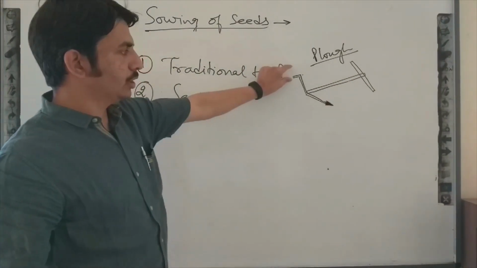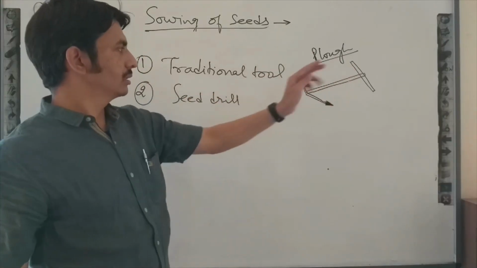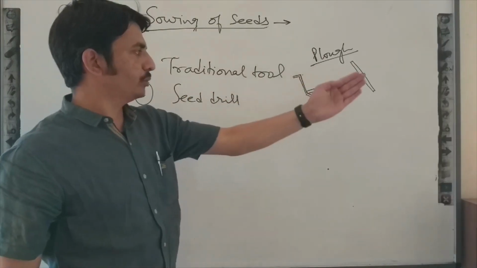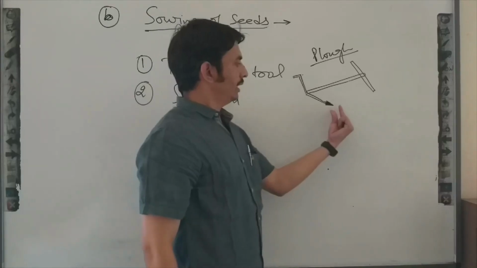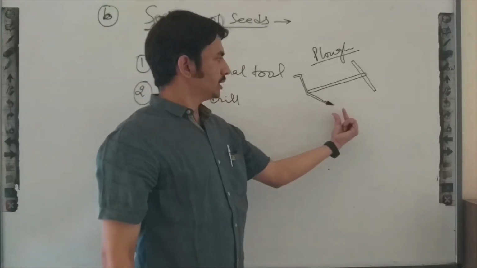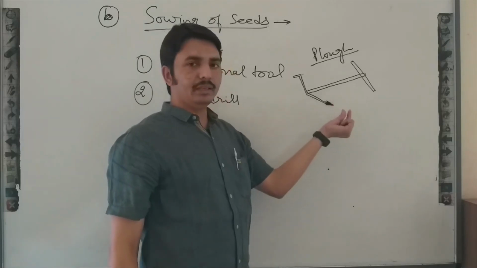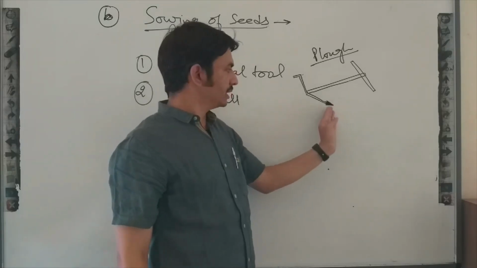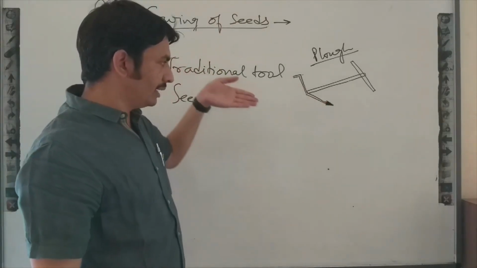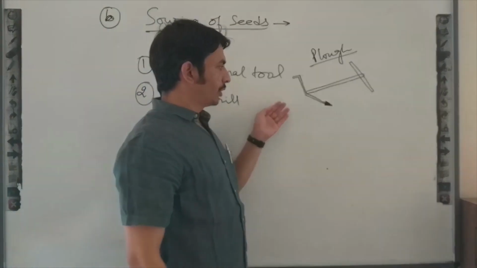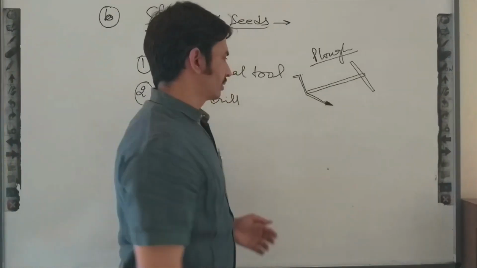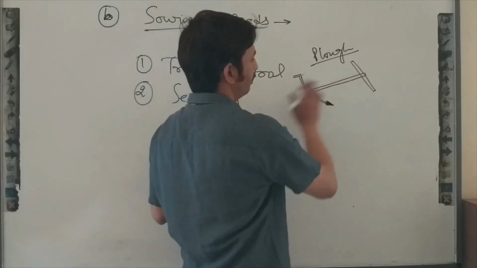Then there is a handle, so the farmer can shift this plough from one point to another. And one important part of this plough is the penetrator, or piercing part. Piercing means it will pierce and dig in the field, due to which the soil can turn. So this will be the plough.